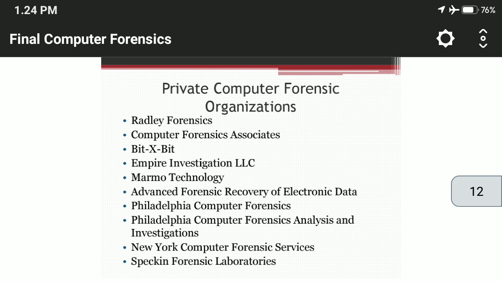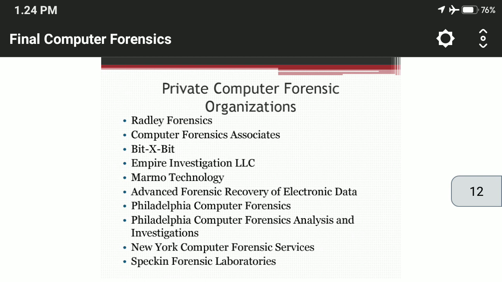All these are included in private computer forensic organizations. Those in the insurance business may use information retrieved from computer systems to identify fraud in workman's compensation, automobile, or personal accident cases.